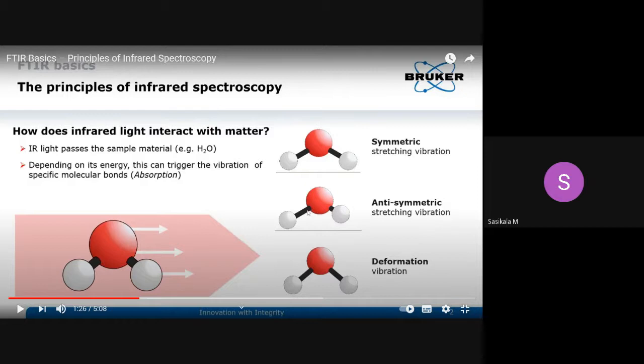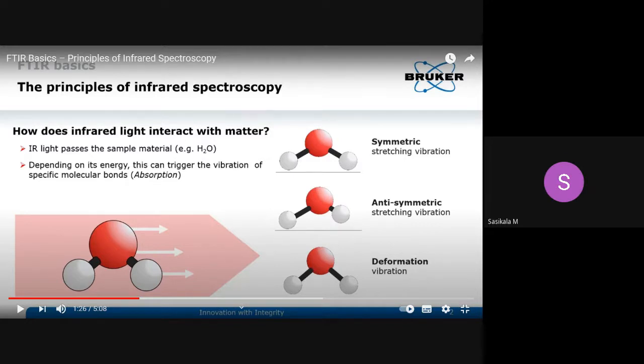When one bond length is increasing, the other will be decreasing, and vice versa. So it is not centrosymmetric. This kind of stretching vibration can give a spectrum in the IR region, mainly in the functional group region.